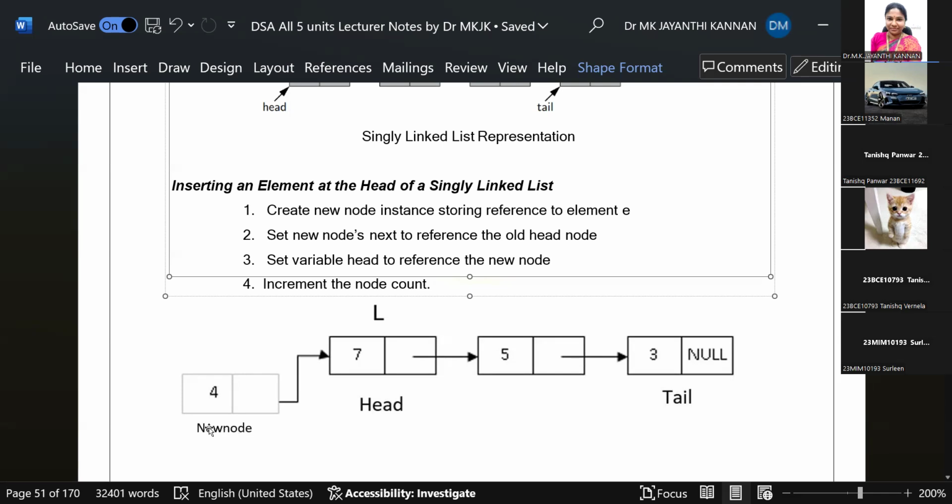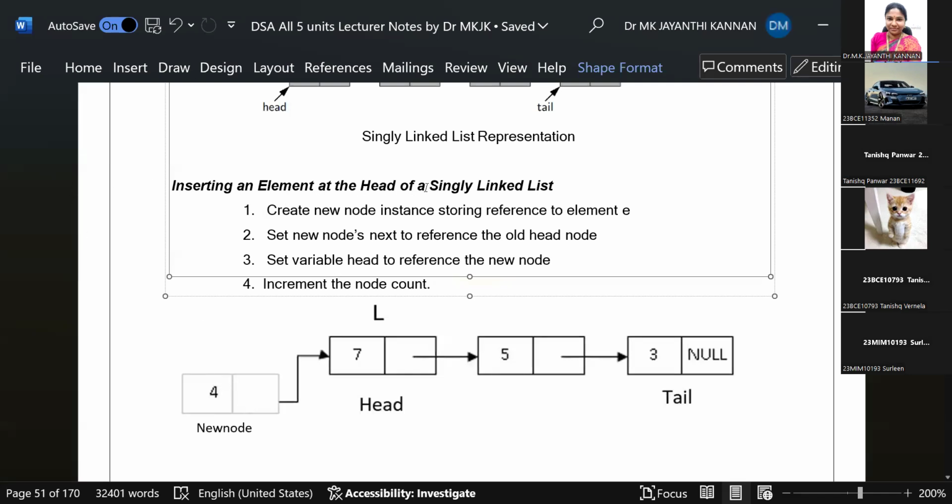In this case, we want to add a new node before the head node. So we want to make the new node the head node and the old head node the next node. So we are creating a node with the value 4, and in the address location we are storing the address of the head node. Say the head node is in memory location 1000. So 1000 is stored here, and this will point to the head node, and the head node will point to the next node.